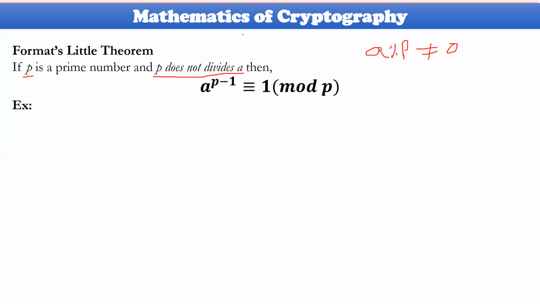So a power p minus 1 is congruent to 1 modulo p. Okay. What does it mean? Let us take one example, then you could understand very easily.